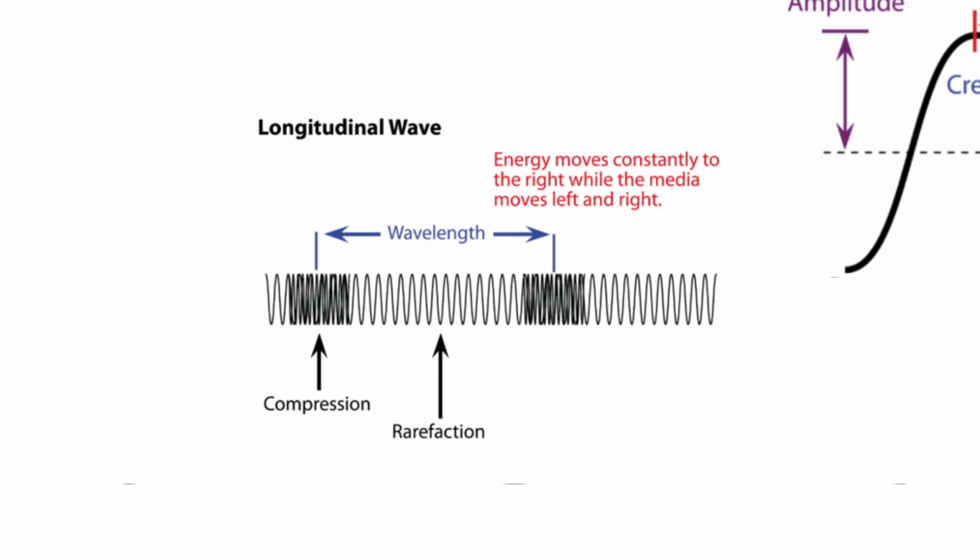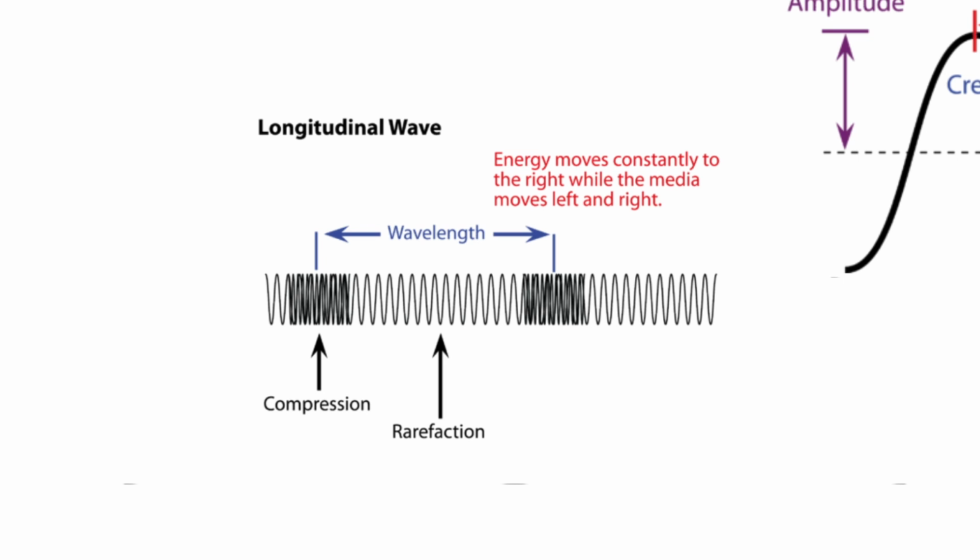Now, before we continue, let's talk about wave types. There are two different types of waves, and they are differentiated by the way they transfer energy. First, there are longitudinal waves, where the particles vibrate parallel to the flow of energy. For example, think of a slinky, where when you throw it, there's a pulse that flows along its length.